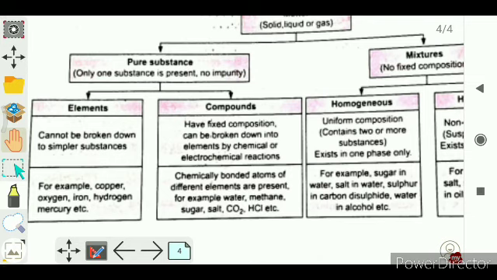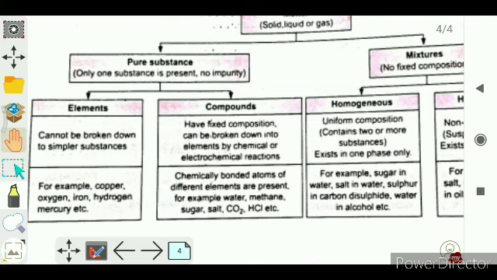Examples are copper, oxygen, iron, hydrogen, mercury, etc. Compounds are also pure substances, but their molecules are made up of different kinds of atoms, and the composition of these molecules is fixed throughout the substance. That is why these are pure substances, right?